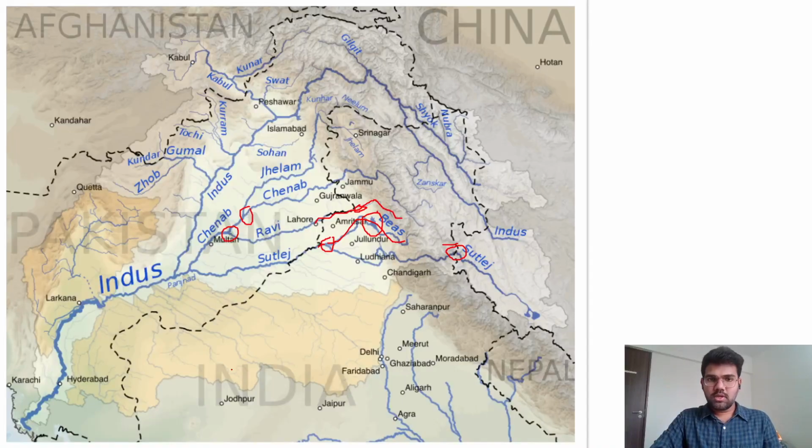So why easternmost? Because this is the east direction, right? In maps, this is considered as the east direction, and this is the west direction. So this is the easternmost tributary. If the question is which is the easternmost tributary of the river Indus, the answer is Satluj, because this is at the easternmost position.